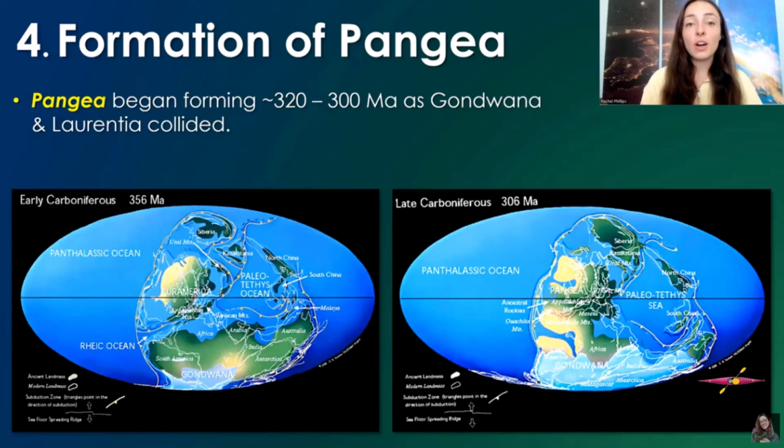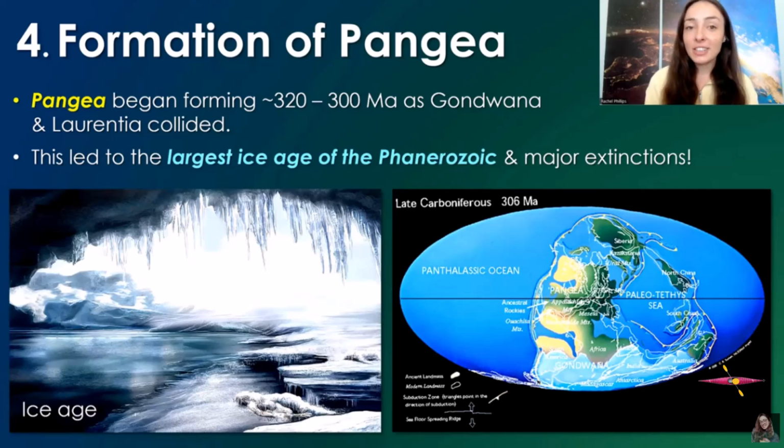Which brings us to our fourth tectonic event that affected climate, and that is the formation of this major supercontinent, Pangaea. Pangaea began forming around 320 to 300 million years ago as Gondwana and Laurentia collided, and this actually led to the largest ice age of the Phanerozoic eon. In other words, the largest ice age within the last 500-ish million years, and some major mass extinctions at the time. Not one of the big five mass extinctions, but a mass extinction event no less.